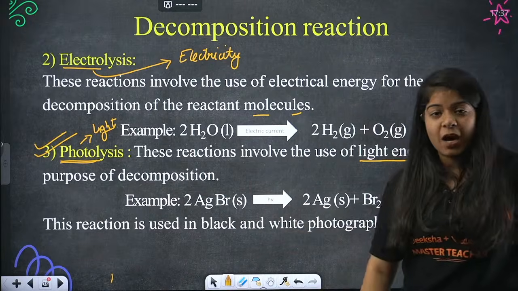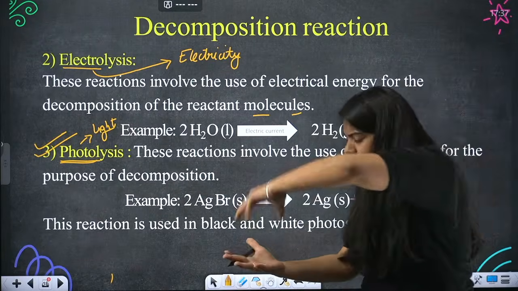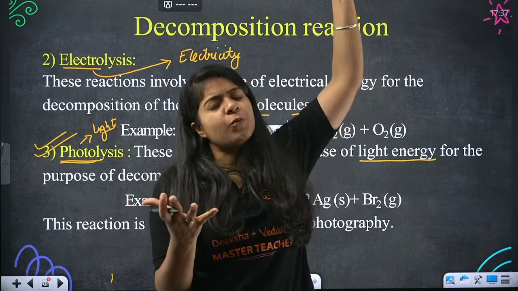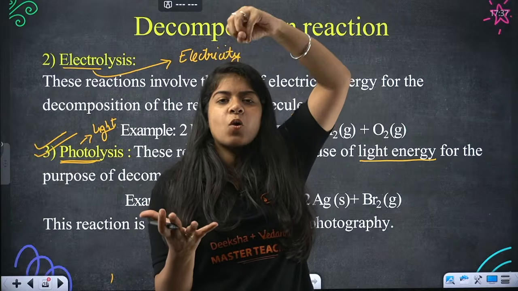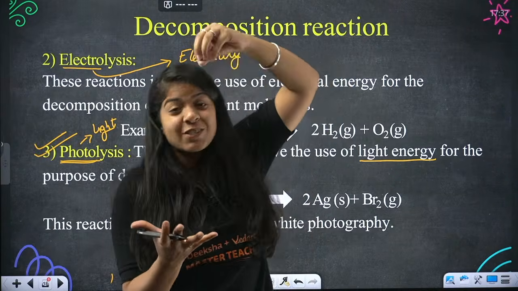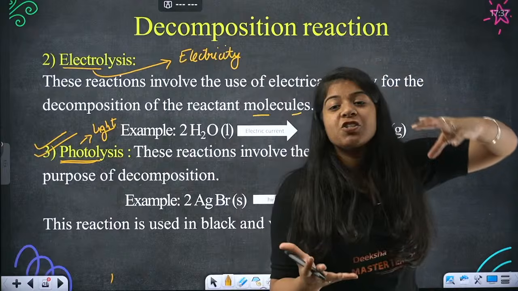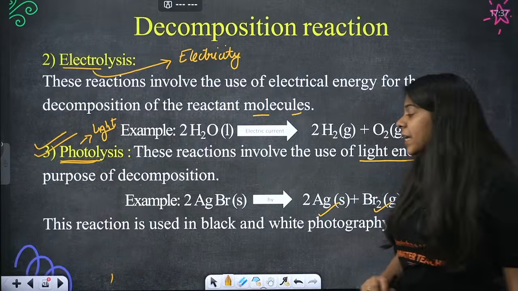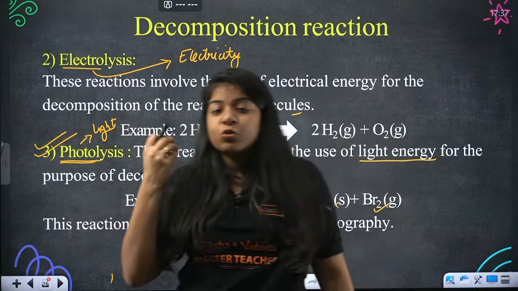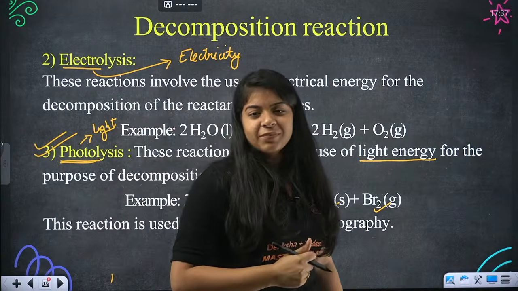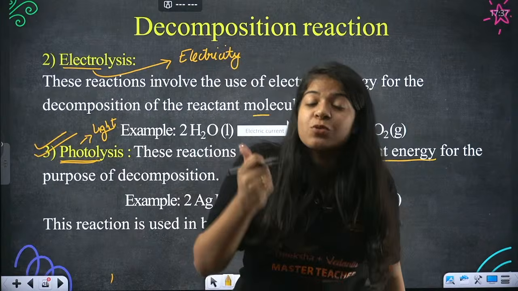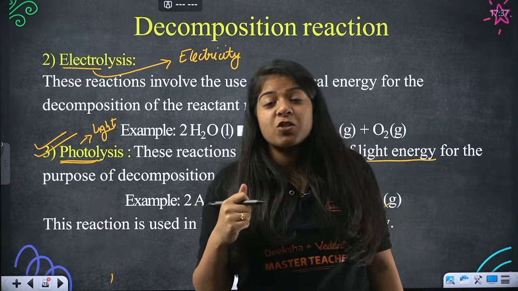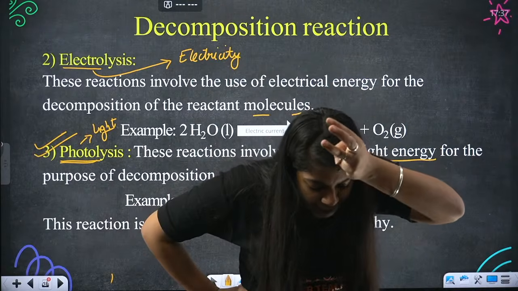We have AgBr, it's a solid. We put so much light on it. We have AgBr and we go out and ask the sun to put some light on it. And the sun goes, okay madam, let me do that. So it shines lots of sunlight and the AgBr breaks into Ag and Br. And this AgBr is also used in black and white photography. So which reaction is used in black and white photography? Photolysis. How many types of decompositions are there? Quickly tell me.